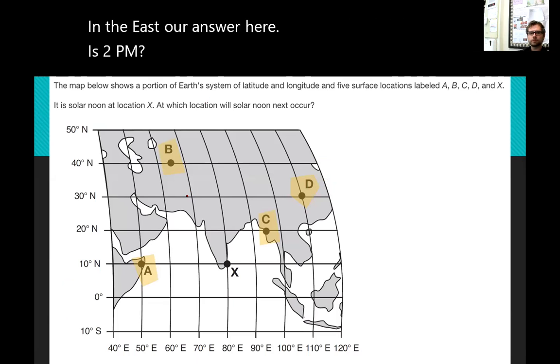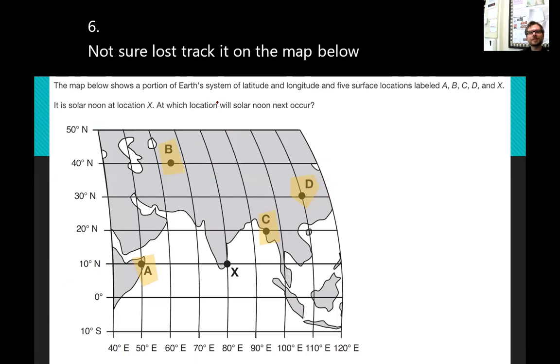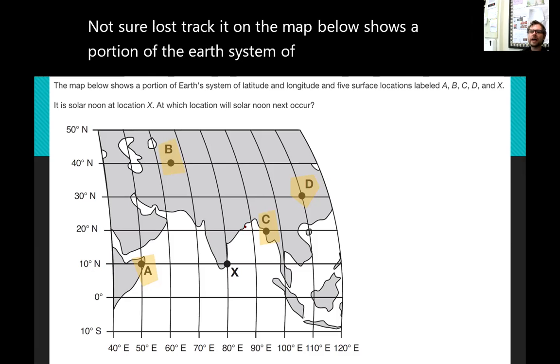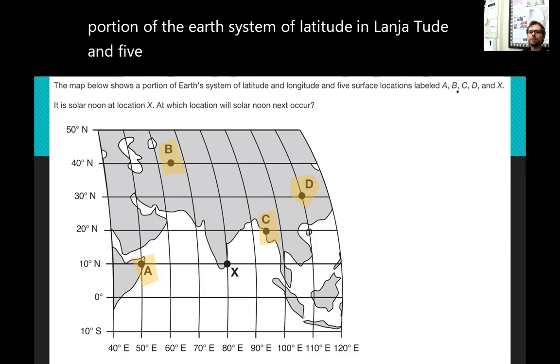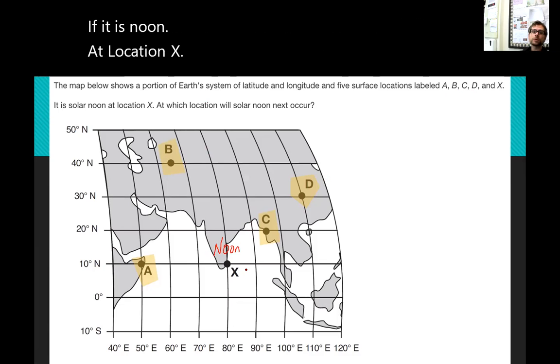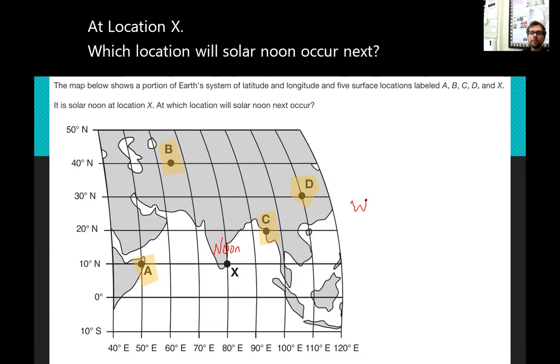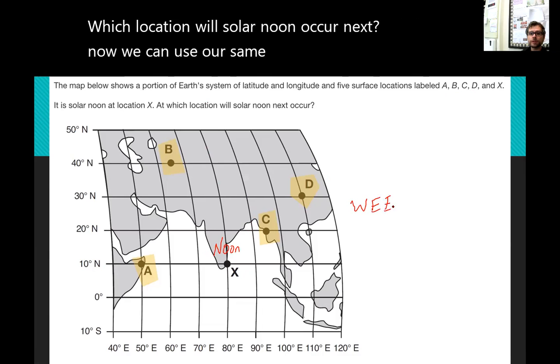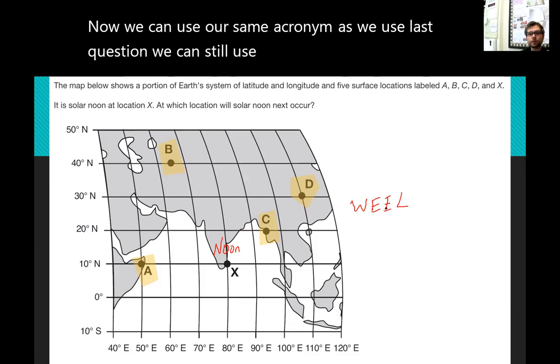Question 6? I'm not sure. Lost track of time. The map below shows a portion of the Earth system of latitude and longitude and 5 surface locations labeled A, B, C, D, and X. If it is noon at location X, which location will solar noon occur next? Now we can use our same acronym as we used last question. We can still use WHEEL. West is earlier, east is later.